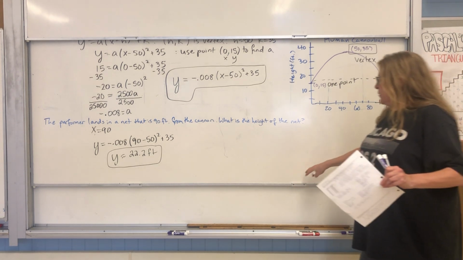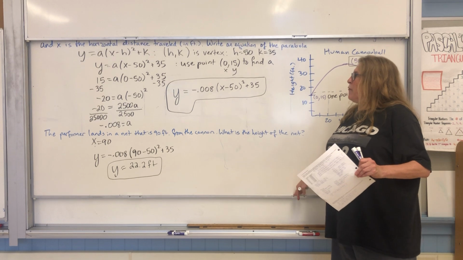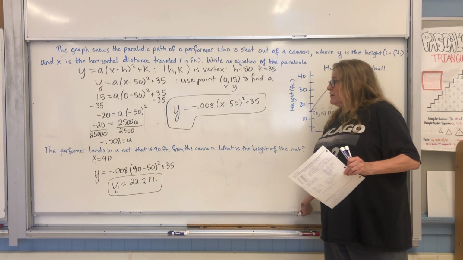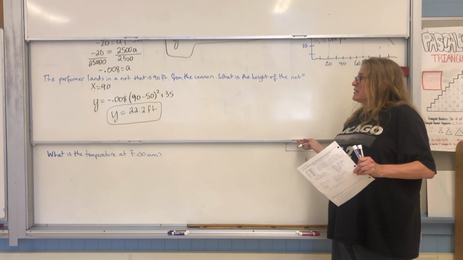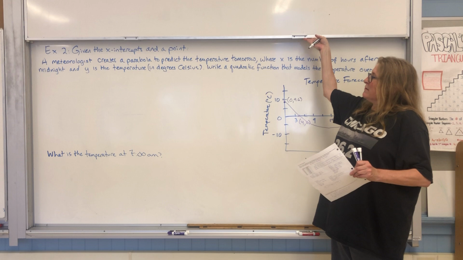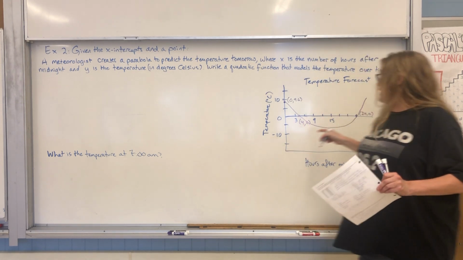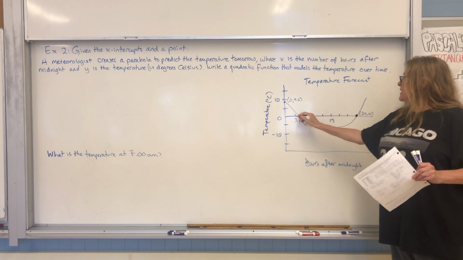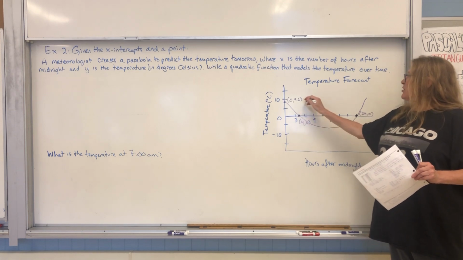Okay, guys, that's what we want to do when we have a single point and the vertex. What if we're given two x-intercepts and another point? I can tell by looking at the graph that I'm given the x-intercepts here. That's an x-intercept, that's an x-intercept, and this is just another point.